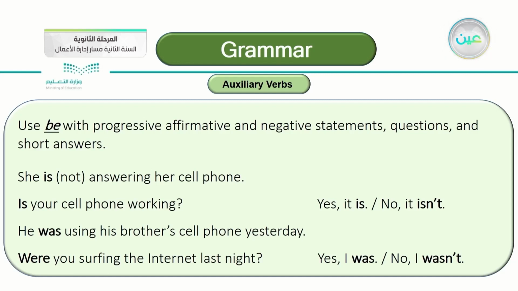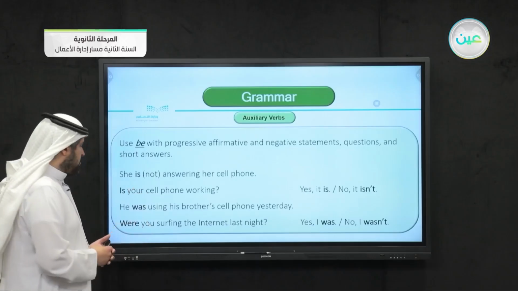In the question form here, just like we saw previously: Is your cell phone working? This is a yes/no question. You begin with the auxiliary verb, then the subject, then the main verb, working. Is your cell phone working? Yes, it is, or no, it isn't. So you say either yes, it is, or no, it isn't. And remember to use the same auxiliary verb.